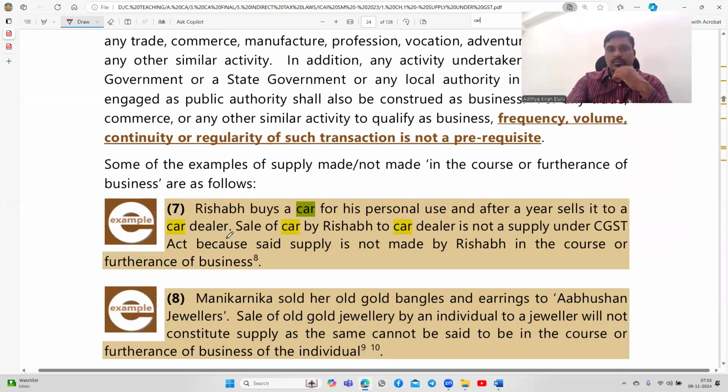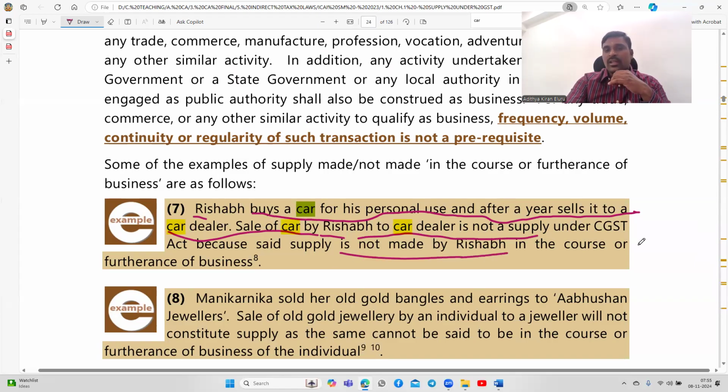Look at this. Rishabh buys a car for his personal use and after a year sells it to a car dealer. Sale of the car by Rishabh to the car dealer is not a supply because it is not in the course or furtherance of business. There is a change in ownership, no doubt. Consideration is there in monetary terms, that is also okay, but it is not in the course or furtherance of business. Therefore, it is not a supply.